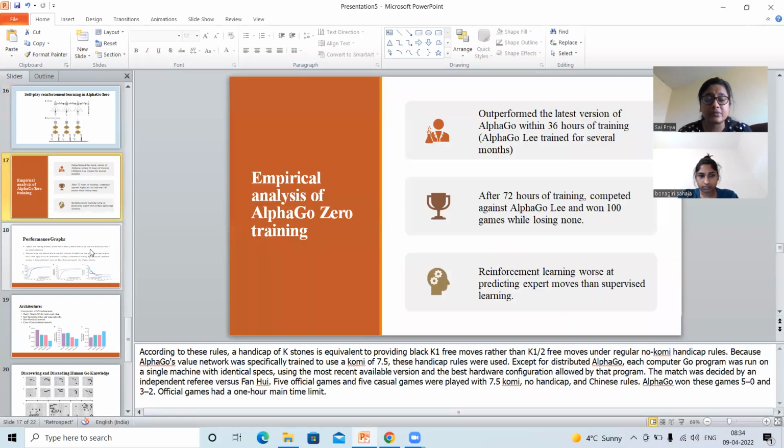And coming to the next topic, the empirical analysis of AlphaGo Zero training. These handicap rules were used except in the distributed AlphaGo. Each computer Go program was run on a single machine, using the most recent available version and the best hardware configuration allowed for the program. And AlphaGo won the games 5-0 and 3-2, and the official game had one more time limit.